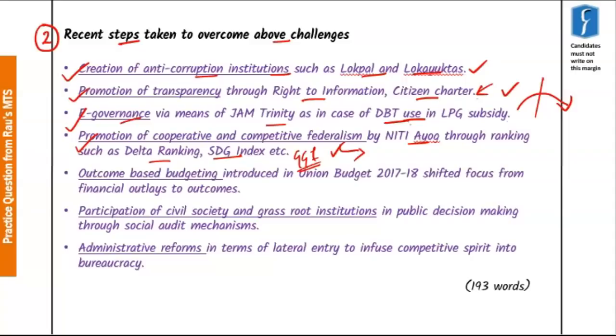Now moving to the next point, that is outcome based budgeting. Now the Union government in the budget of 2017-18 shifted the focus from outlays to outcomes. Now initially government only measured the funds that were given and it did not take into account the benefits that those investments were bringing to the government.